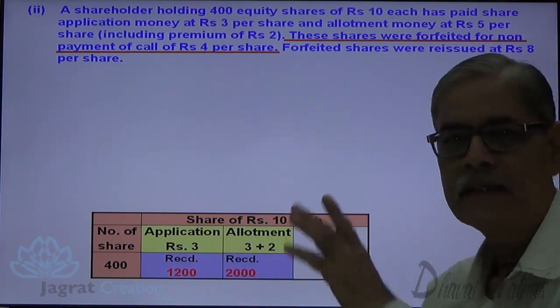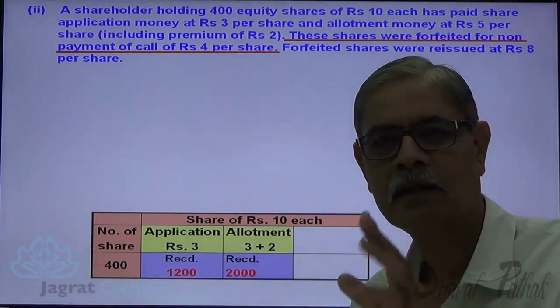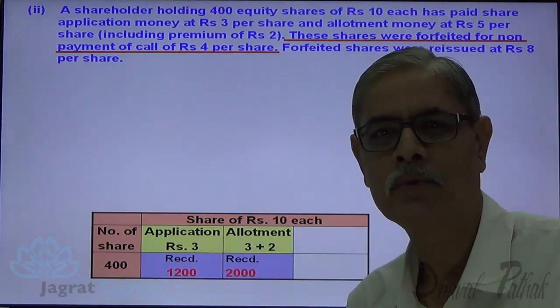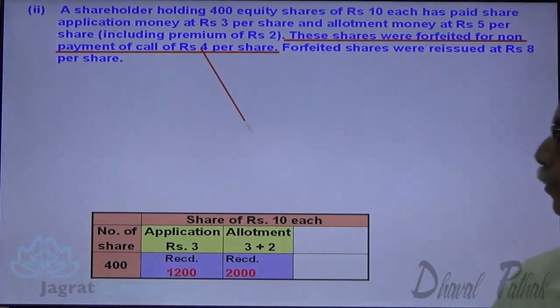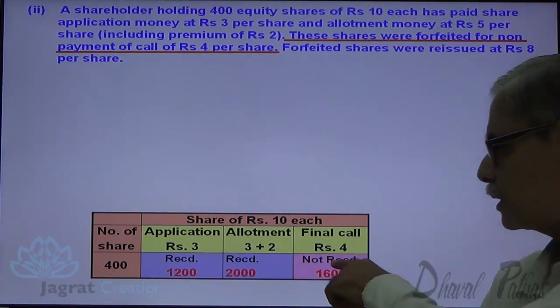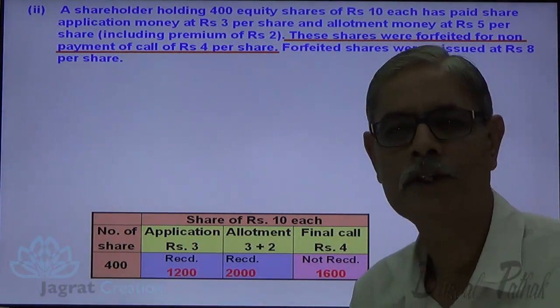Now 3 plus 3, 6. Share of 10, capital 6, 10 minus 6, final call is of what amount? 10 minus 6, 4. Now this final call, 400 into 4, 1,600 not received. This not received is the reason for forfeiture of shares.